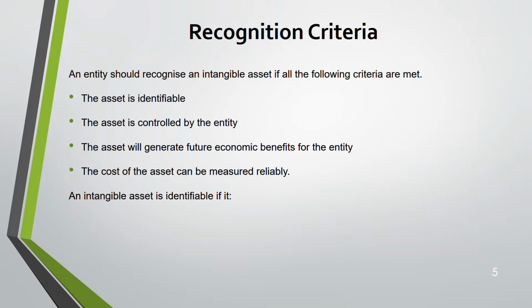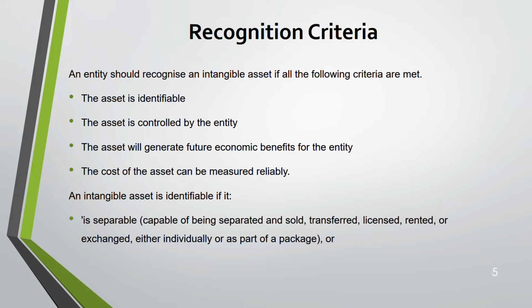An intangible asset is identifiable if it has these things. It needs to be separable. It has to be capable of being separated and sold. You can transfer it, you can sell it, you can license it, you can rent it, you can exchange it, either individually or as part of a package. If you are able to do it, then it's an intangible asset. If you cannot separate it, if you cannot sell it separately, it's not an intangible asset. Next,